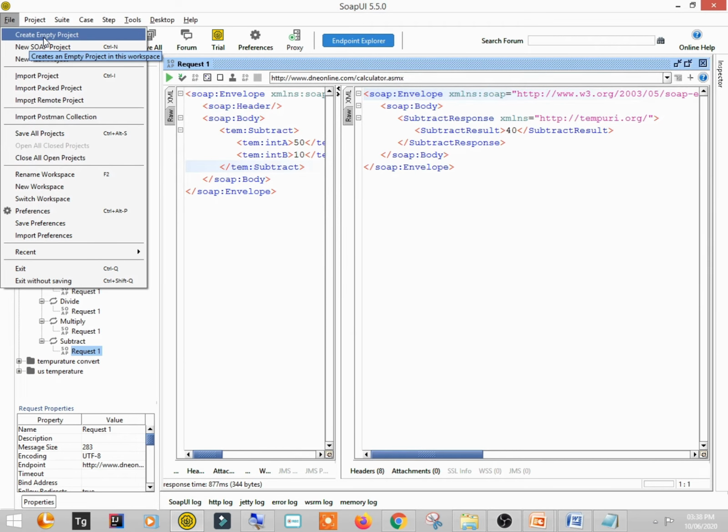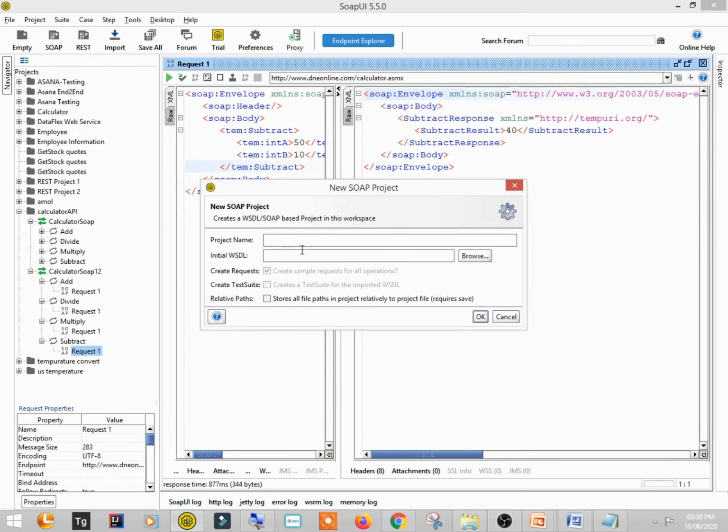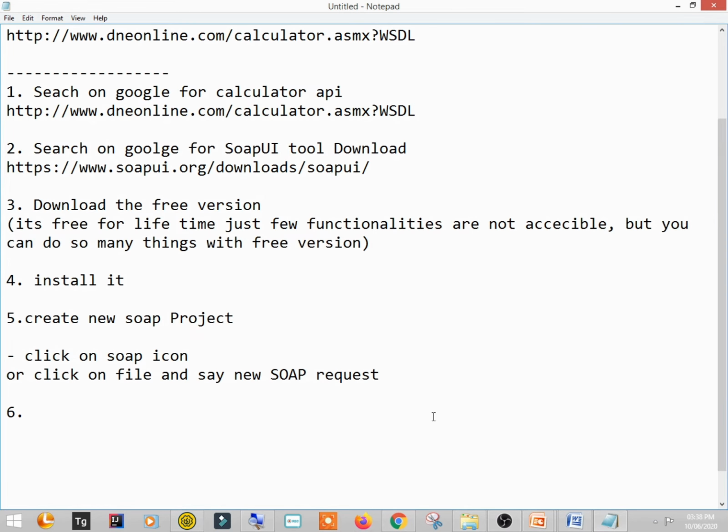File. When you say new SOAP project, a new window or dialog box will appear.